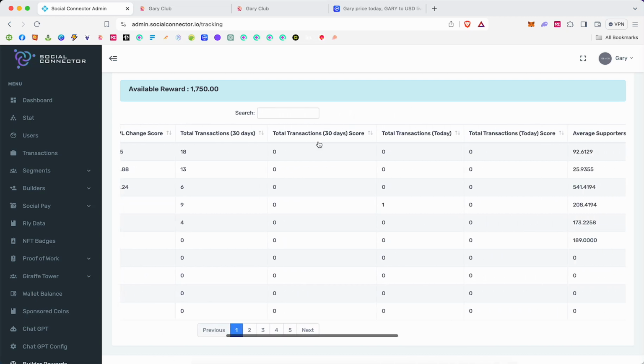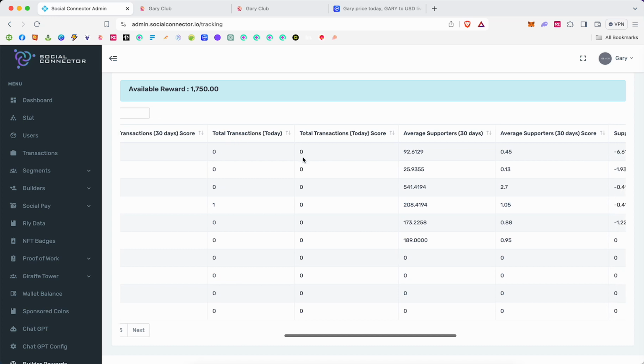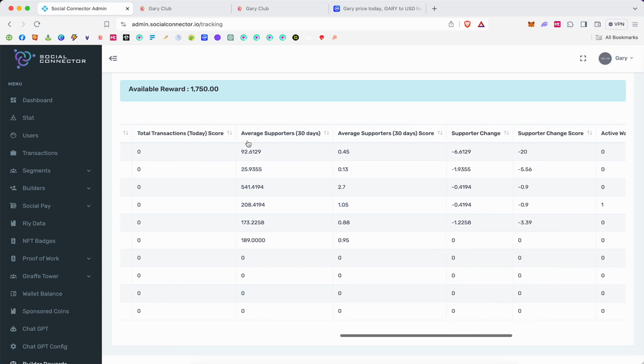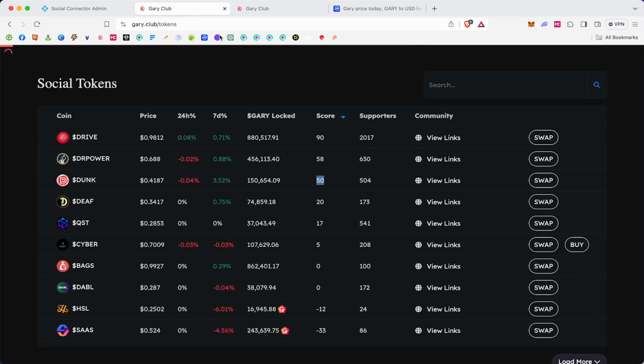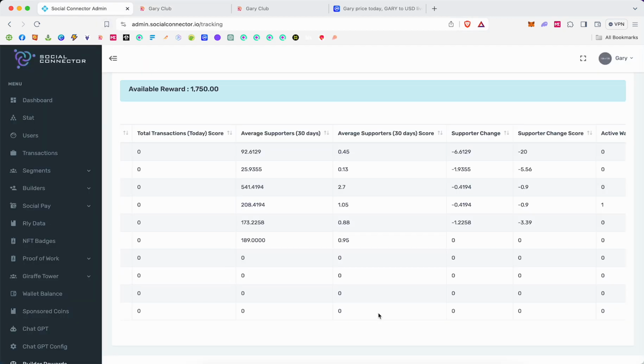If I keep scrolling over, we skip over transactions, even though we do track them. We go to supporters next. So supporters, if I go back here, you can see that number right here, 504. So you see the Gary locked right here. This is current, but we track average for the month just in case we don't get a spike. And then we look at supporters. When I go to supporters, we look at the average supporters for 30 days.